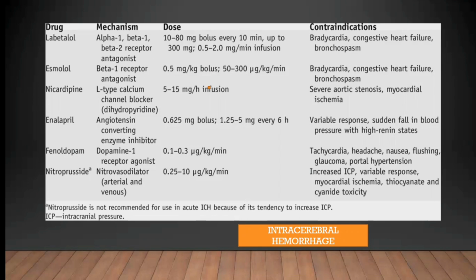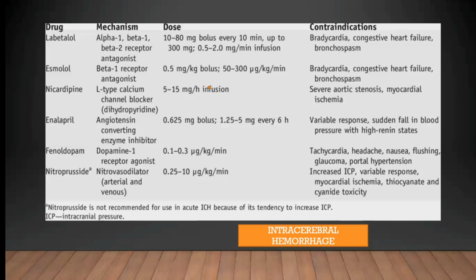Nicardipine, an L-type calcium channel blocker, 5 to 15 milligram per hour infusion. Severe aortic stenosis is a contraindication. Myocardial ischemia is a contraindication. Enalaprilat 0.625 mg bolus, followed by 1.25 to 5 milligram every 6 hours. Contraindications are a variable response and sudden fall in blood pressure in high renin states.